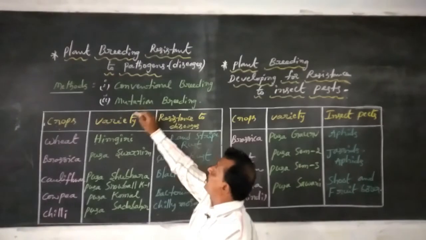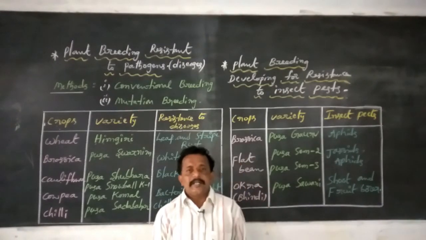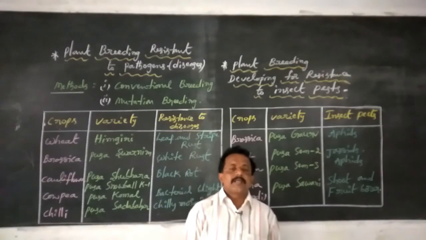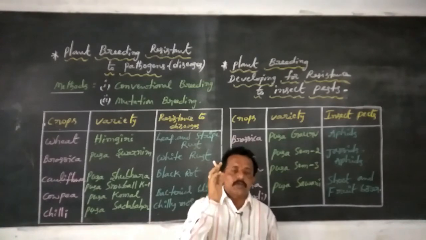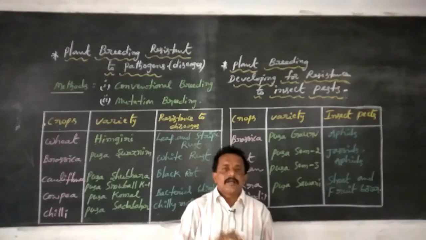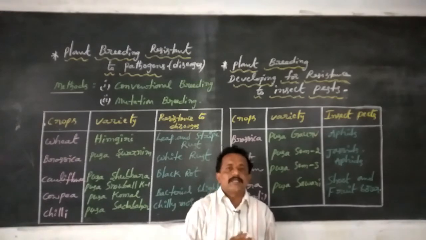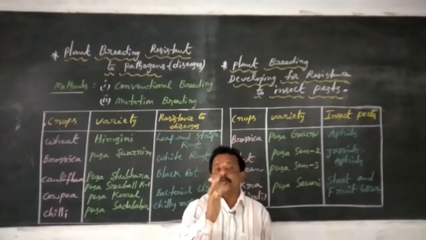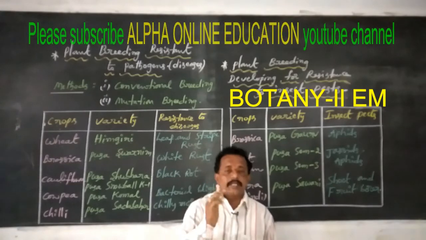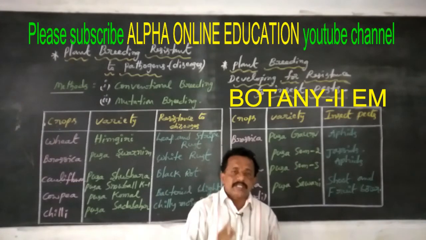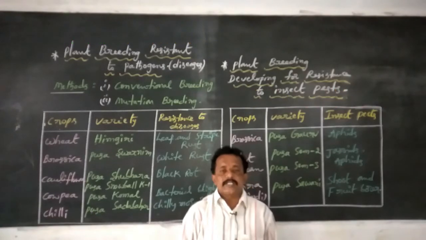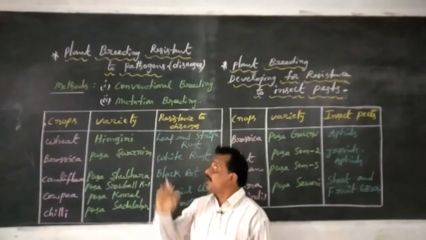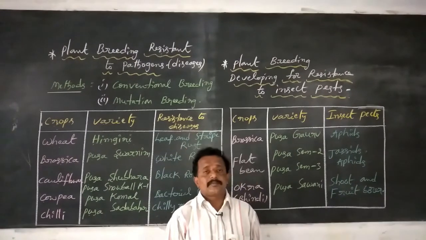The second one is mutation breeding. Generally, mutation is one of the inheritable variations. An organism that undergoes mutation is called a mutant.